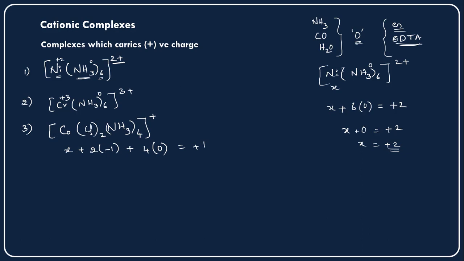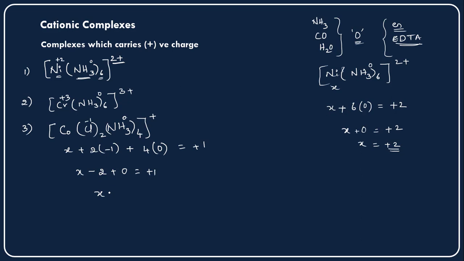But chlorine belongs to the halogen family. Each chlorine carries the minus 1 oxidation state, so 2 chlorines are there and they carry minus 1 oxidation state each. And 4 ammonia molecules are there. As I told you earlier, ammonia molecules are neutral, so they carry a 0 oxidation state, right? So plus 1 is there here, and X plus 2 into minus 1. So plus into minus, minus 2 into 1, 2 plus 4 into 0 will be 0 only, is equal to plus 1, right? So here minus 2 plus 0.